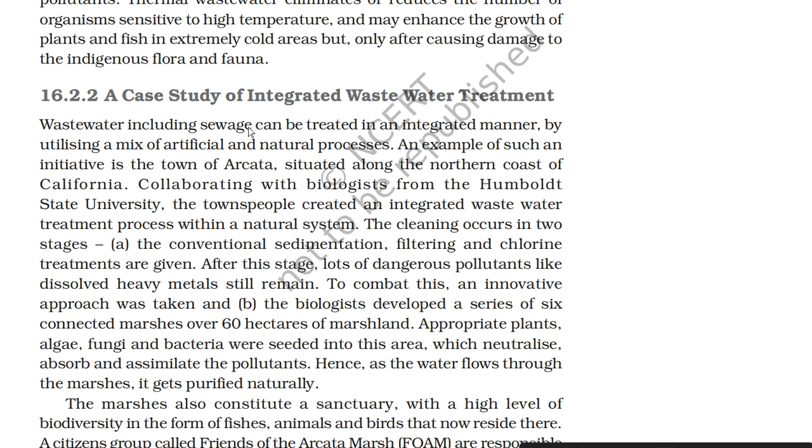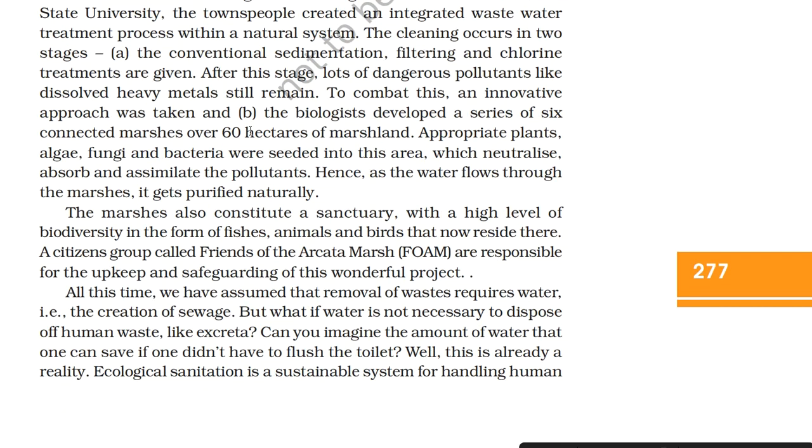Appropriate plants, algae, fungi and bacteria were seeded into this area, which neutralize, absorb and assimilate the pollutants. Hence, as the water flows through the marshes, it gets purified naturally. The marshes also constitute a sanctuary with a high level of biodiversity in the form of fishes, animals and birds that now reside there. A citizens group called Friends of the Arcata Marsh are responsible for the upkeep and safeguarding of this wonderful project.